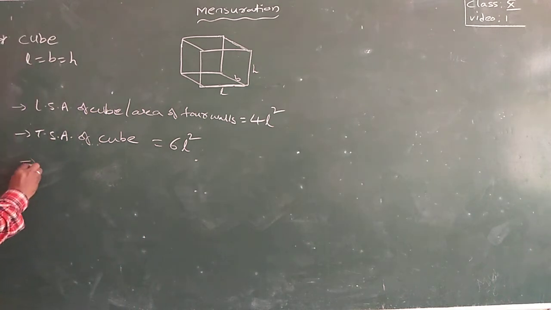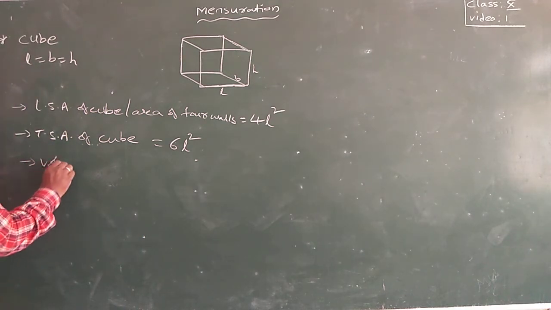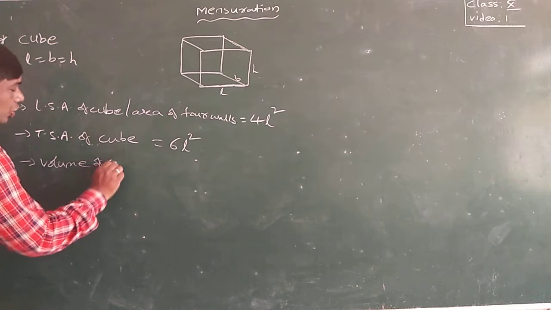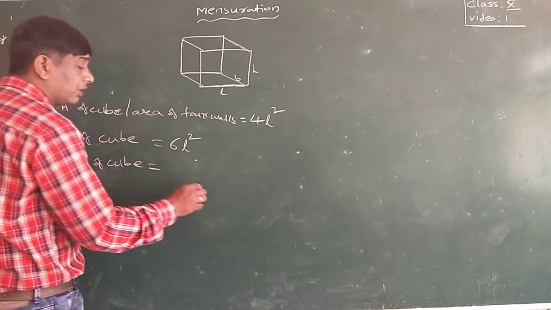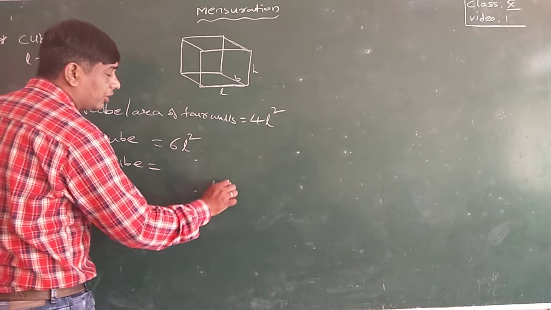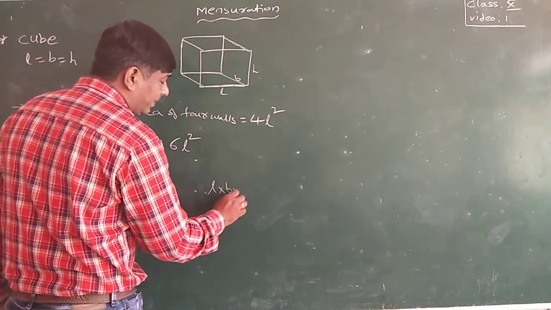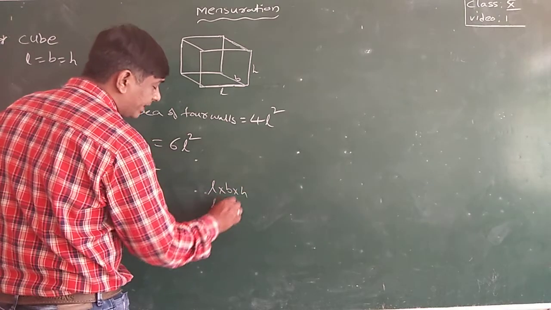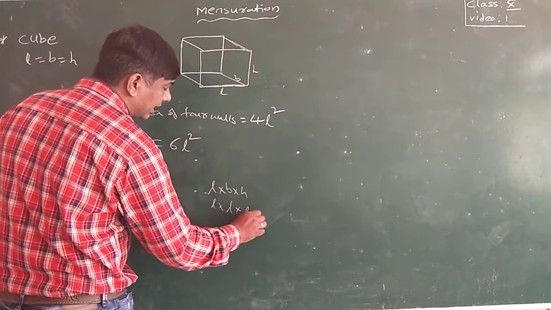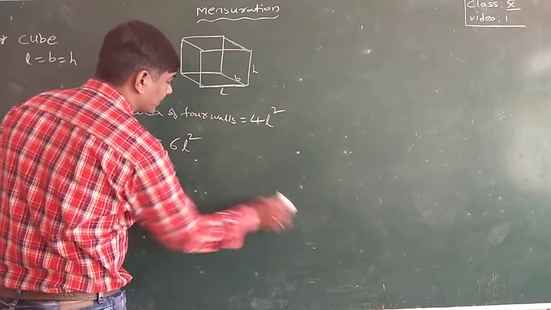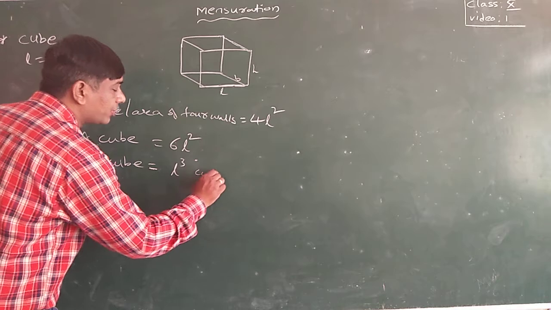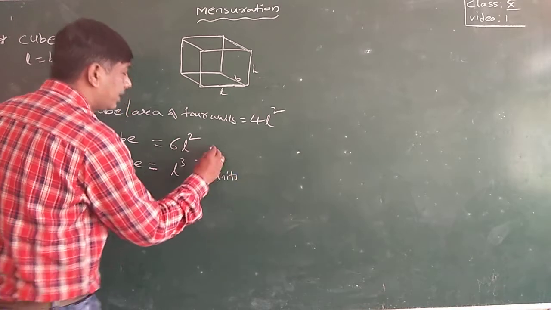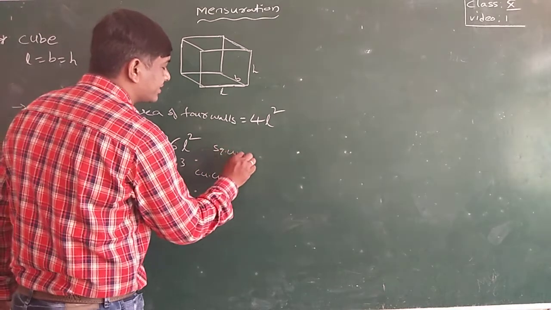Now volume of a cube. Volume of a cube is L into B into H. So L into B also L, H also L: L cube. Volume will be in cubic units and area will be in square units.